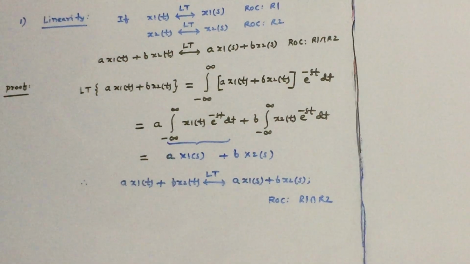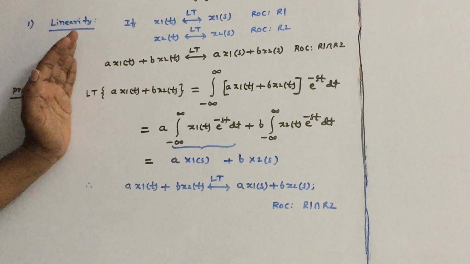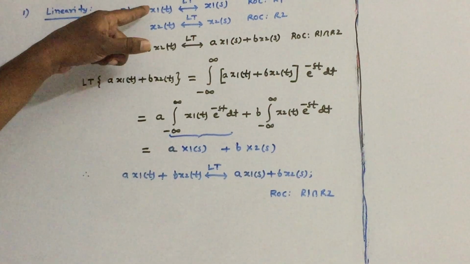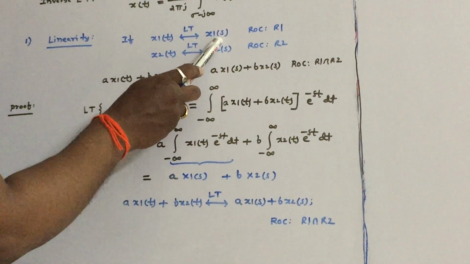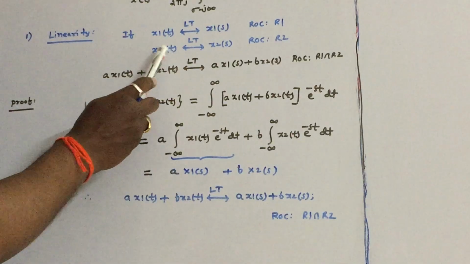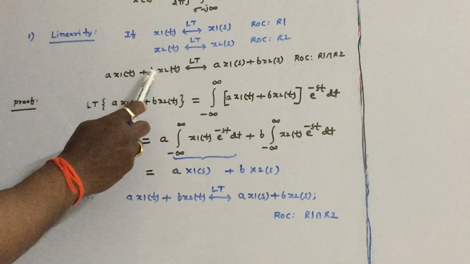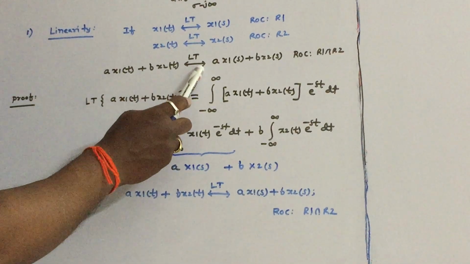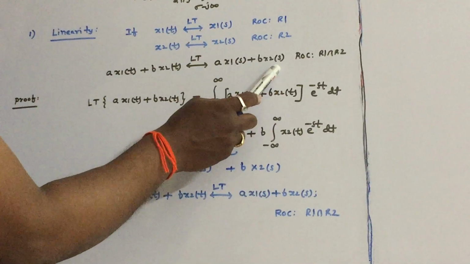So let us recollect the exponential Fourier series and Fourier transform property. If x1 of t's exponential Fourier series coefficients are Cn, x2 of t's exponential Fourier series coefficients are Dn. So then a x1 of t plus b x2 of t's exponential Fourier series coefficients are a Cn plus b Dn.